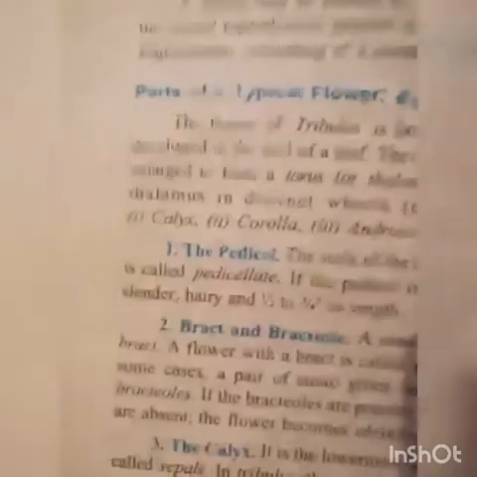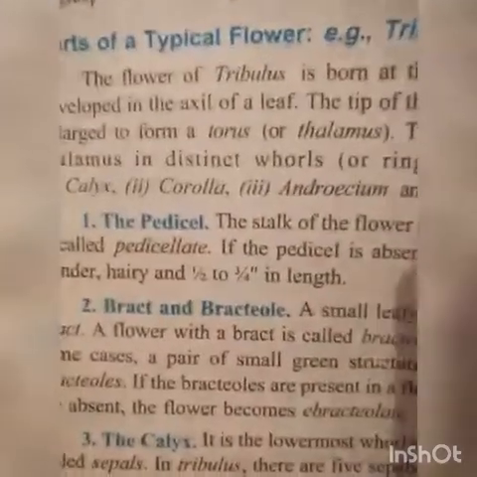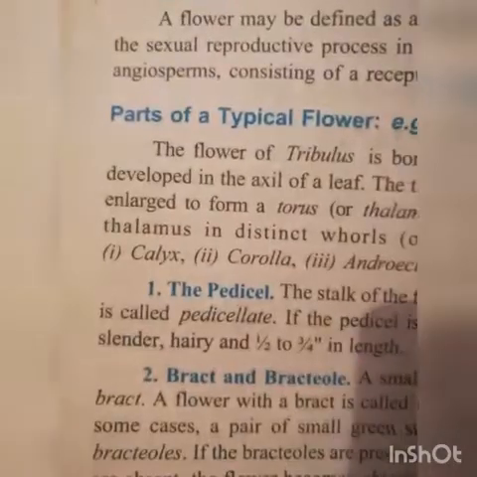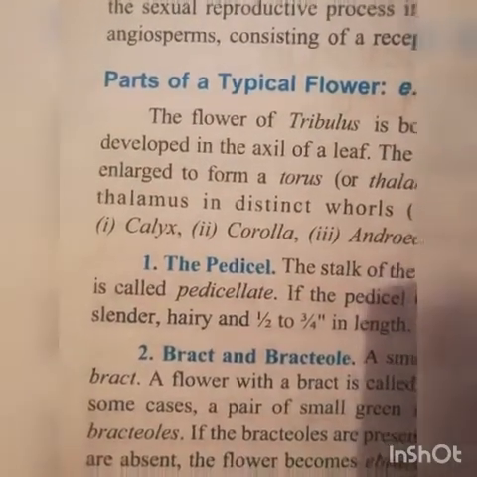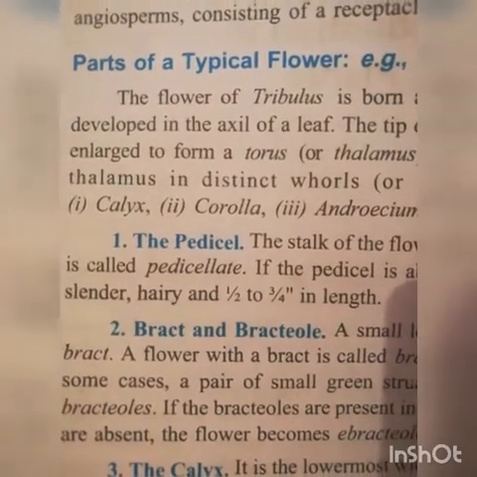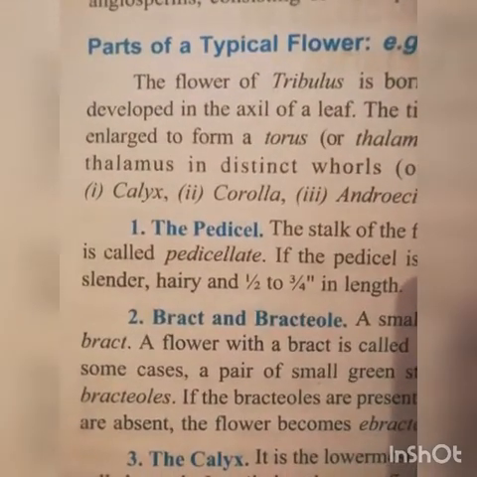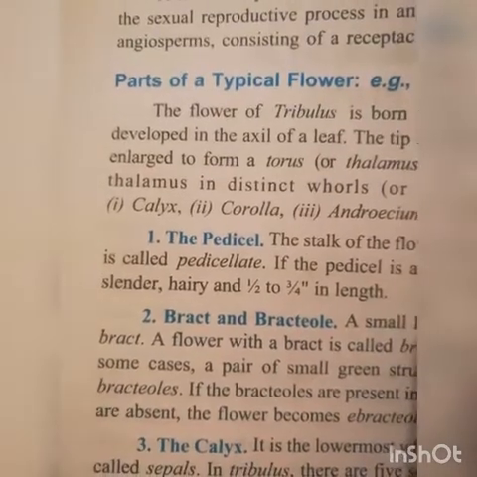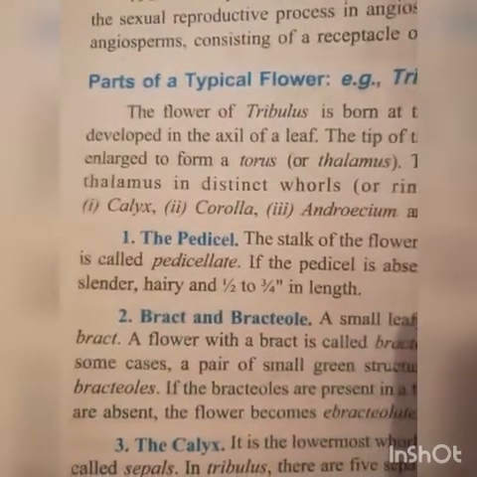Parts of a typical flower. As we have already discussed, flower has four main parts, though there are some other parts too. Let us see here.